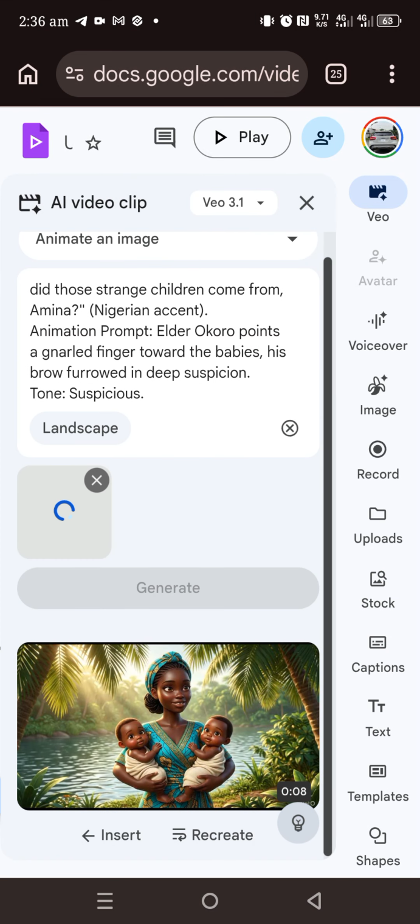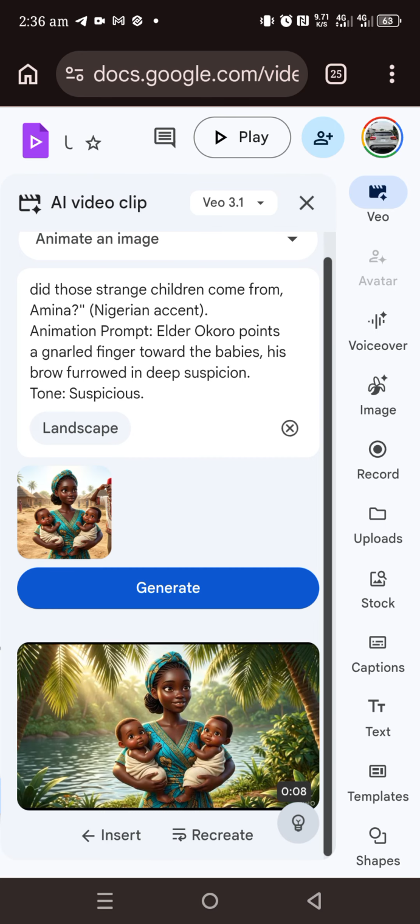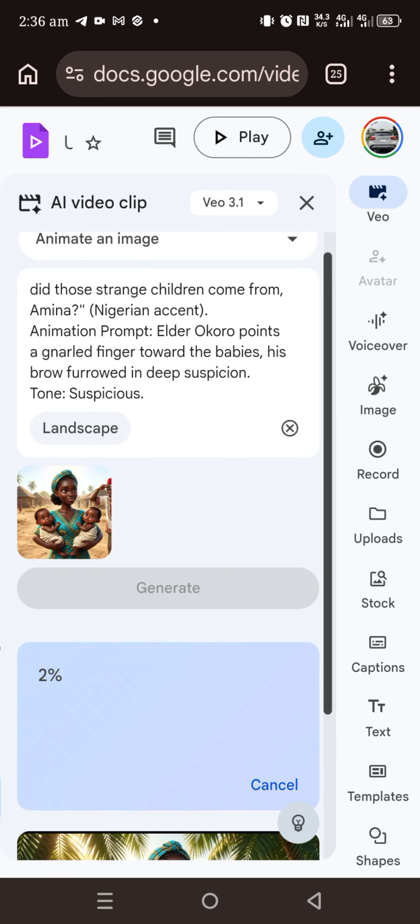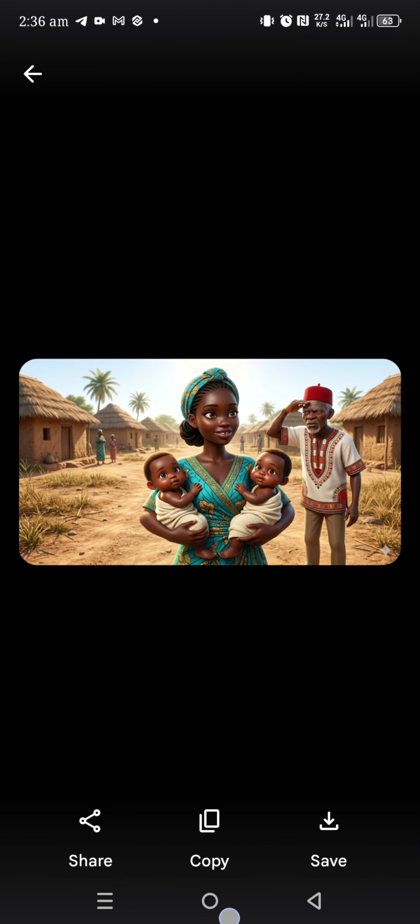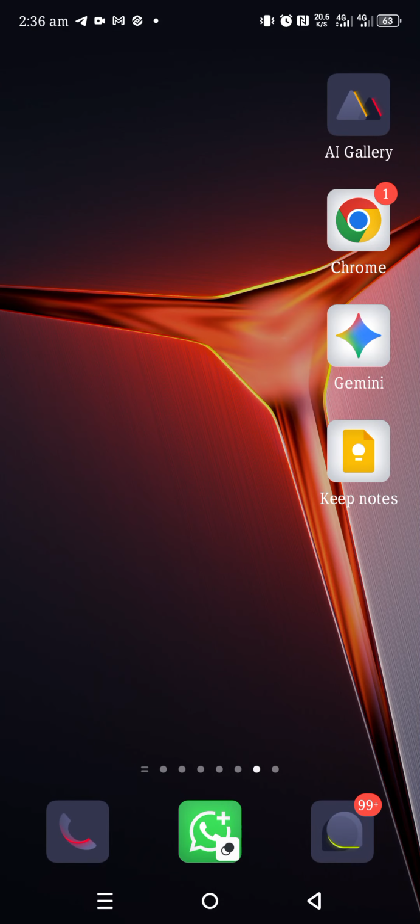Okay, it's loading. Okay, now generate. Now it's generating. You can go back again. You can see, just do it repeatedly. Just the same thing you'll be doing. Go back to your Gemini.